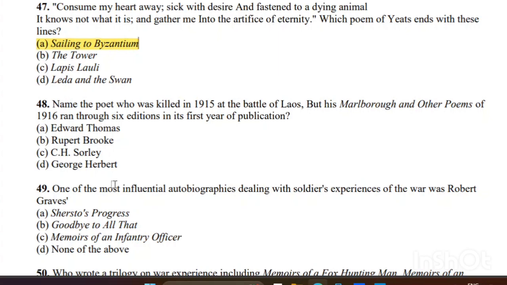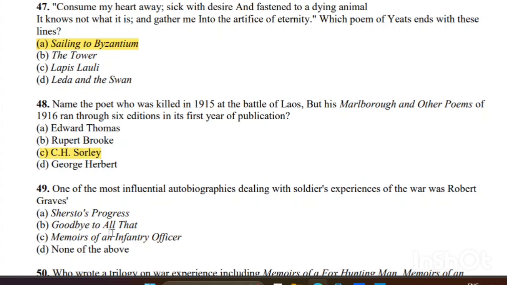Name the poet who was killed in 1915 at the Battle of Loos, but whose Marlborough and Other Poems of 1916 ran through 6 editions in its first year of publication. So who was the First World War poet? 48. Right answer, C. H. Sorley.